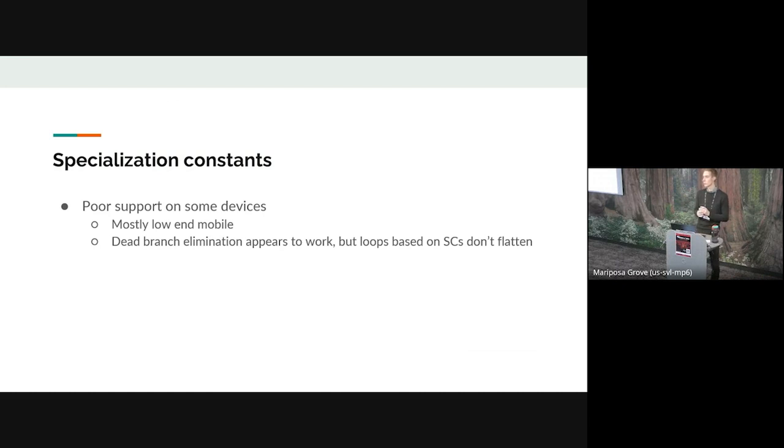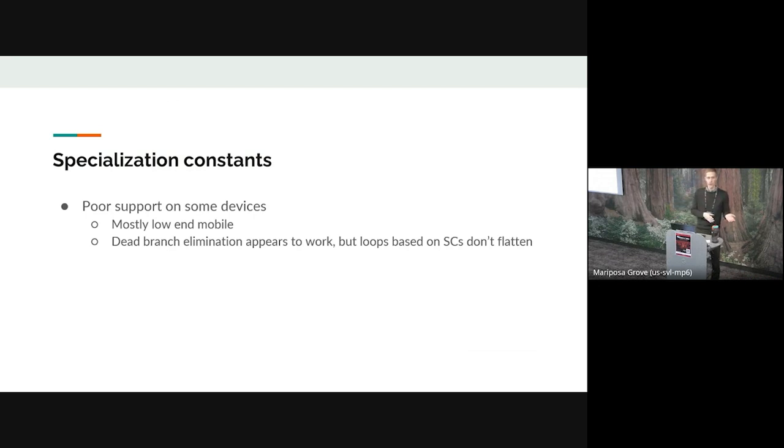Now, specialization constants are great, but they have poor support on certain devices. We found, especially for lower end mobile devices that are not getting driver updates, there were problems. Luckily, the worst problems we found were on devices that partially implemented them.